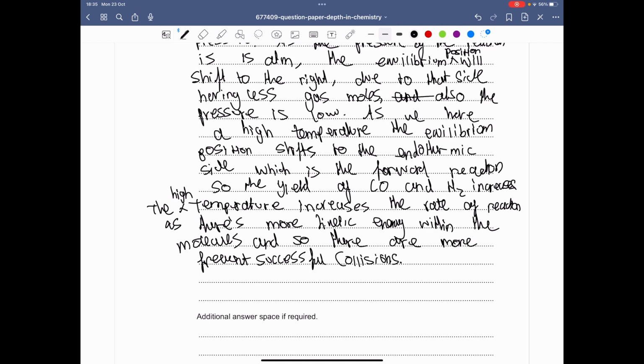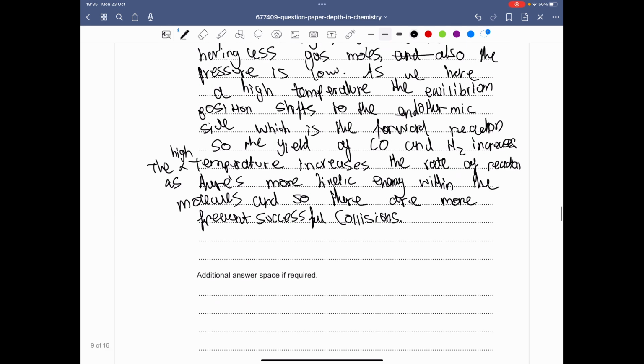So we know that. And we can also say the catalyst also increases rate. Because the way the catalyst increases rate is because it provides an alternative pathway for the reaction to occur. And that alternative pathway leads to more frequent successful collisions. So we can say alternative pathway.